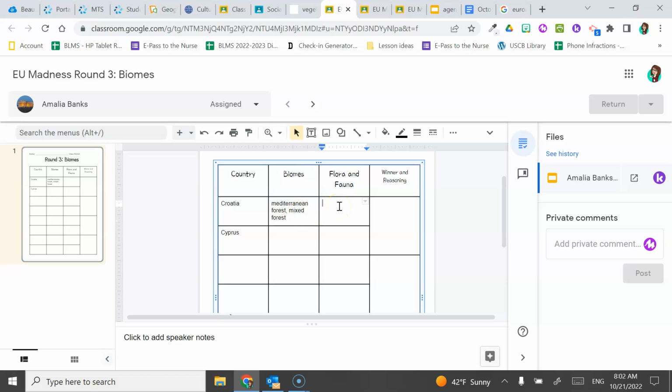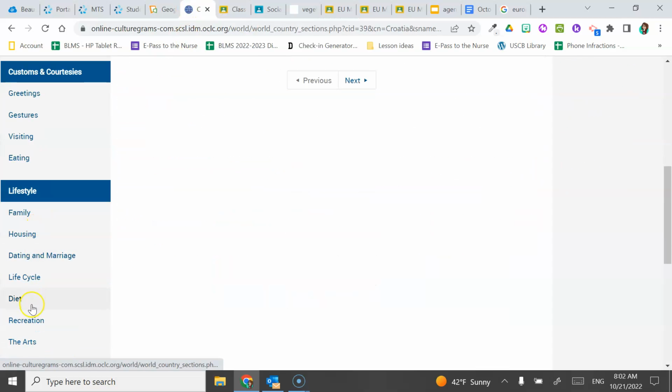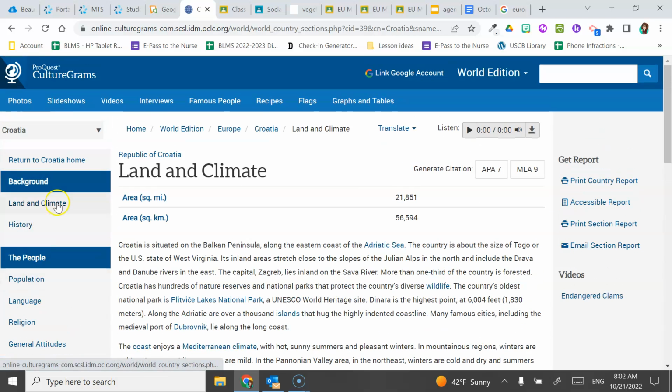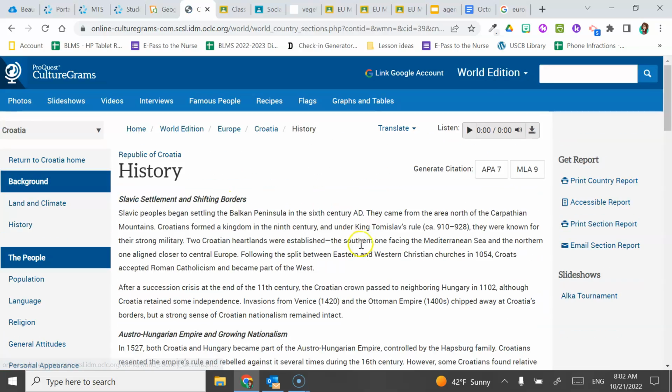And now we have to find out the flora and the fauna. So we can go to Culturegrams, but it's not going to give us a lot of information about the animals who live there. You've got history and all that. So we're going to have to do a little bit of Googling, okay?